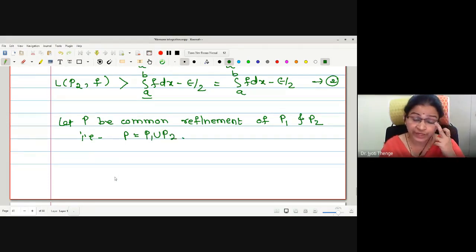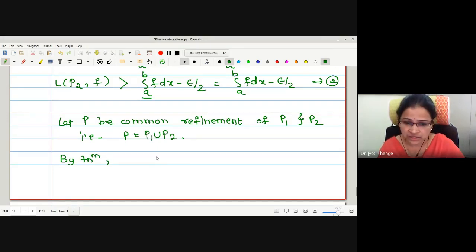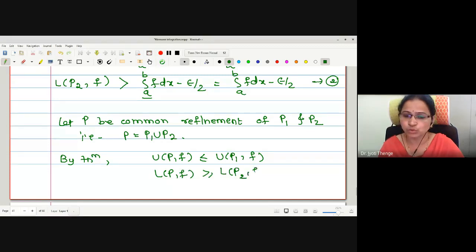And if we take the common refinement, we know by the theorem upper sum decreases, lower sum increases. Therefore, UPF is less than or equal to UP1F, upper sum decreases. Similarly, LP2F is less than or equal to LPF, lower sum increases. P is the refinement we are using of P1 and P2.